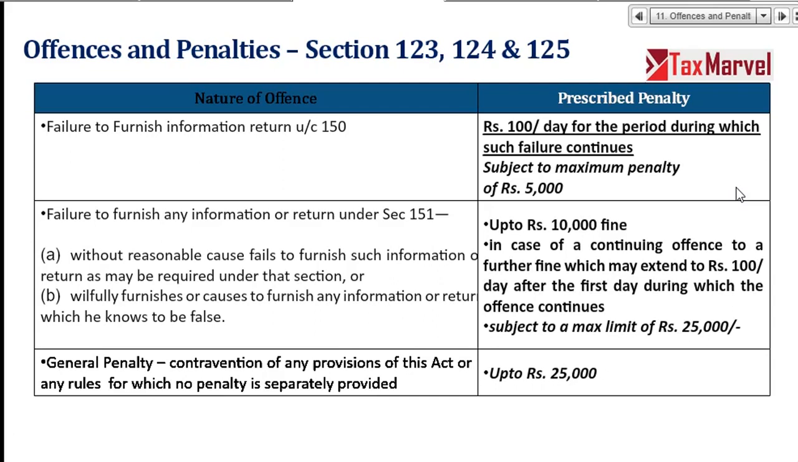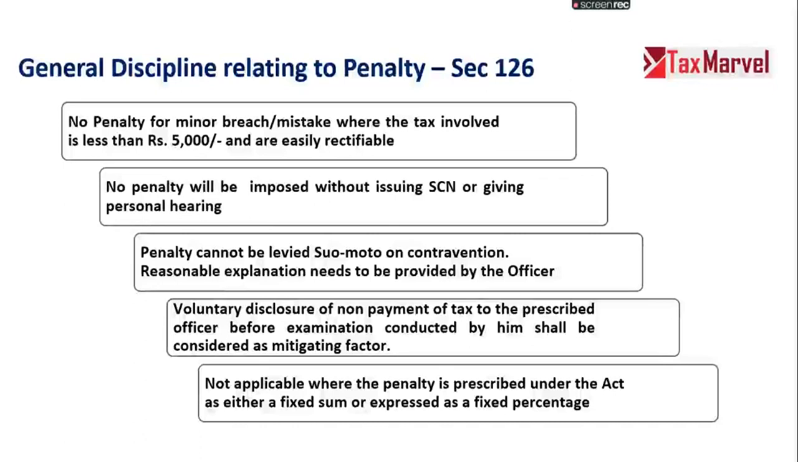Now there is an offense which is not stated anywhere. You have committed a new type of offense, you have discovered a new type of offense which is not there in the books. Penalty will be up to 25,000 rupees. So it is said that no penalty for minor breach or mistake where the tax amount is less than 5,000, and such instances can be easily rectified. So the law provides that in case the tax involved is very minimal, that is less than 5,000 rupees, there should be no penalty so that unnecessary litigation can be avoided.